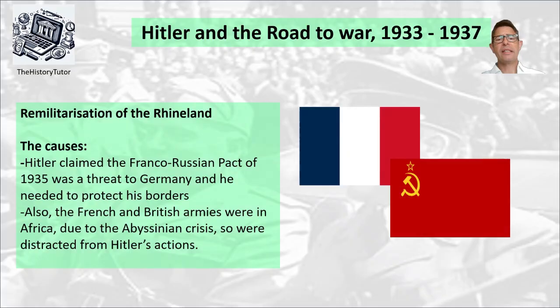Finally, the last big event in this time period is the remilitarisation of the Rhineland. So why did this happen? This was caused by negotiations and development of a Franco-Russian pact of 1935. Germany saw this as a threat. Now France was threatening Germany. They were surrounding them. Hitler argued this was aggressive and he needed to defend his borders. Also, the French and British armies were in Africa just in case the Abyssinian crisis boiled over, and they were distracted by these events. So Hitler used these wider world events to remilitarise the Rhineland while almost everyone was distracted.